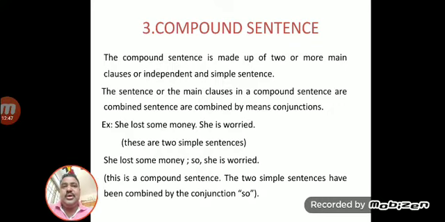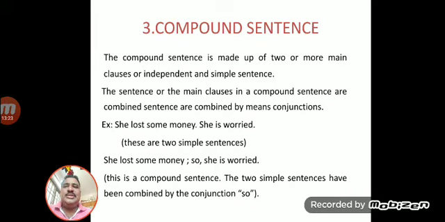See the example. "She lost some money" is the first sentence. "She is worried" is the second. These are two simple sentences, and now we are making a compound sentence. She lost some money, so she is worried. Now this is a compound sentence. The two simple sentences have been combined by the conjunction "so".